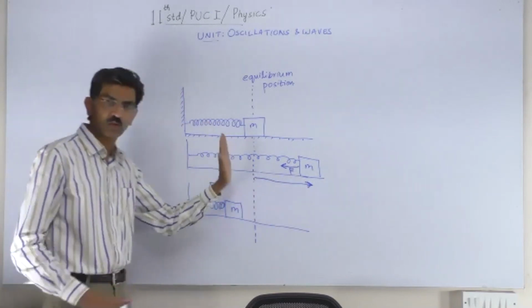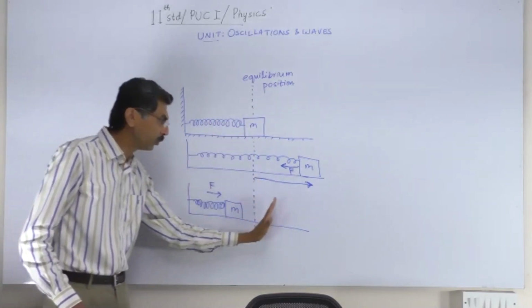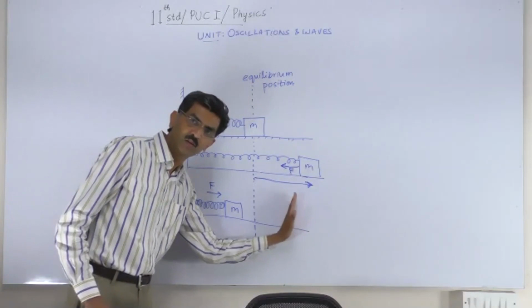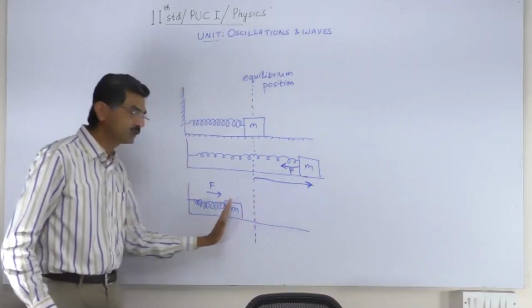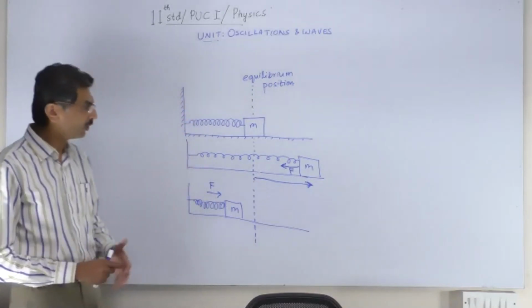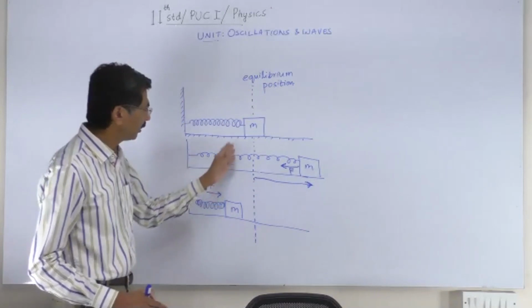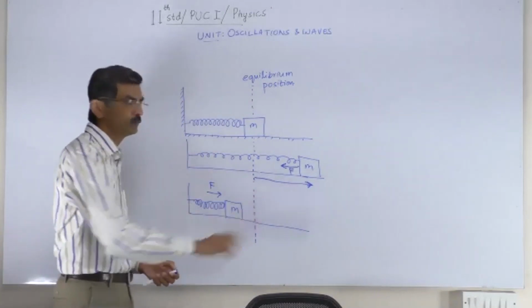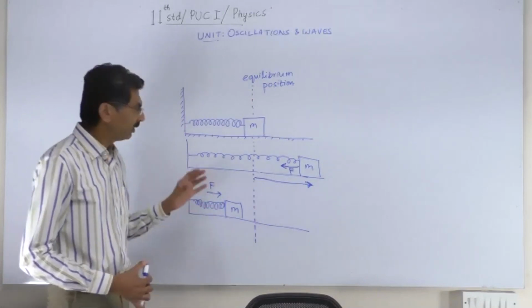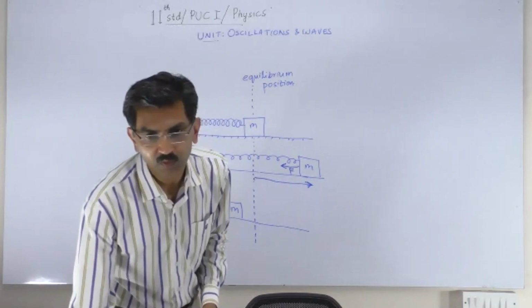The mean position or the central position is the equilibrium position. The mass goes to one end, turns around, comes back to this side, turns around and executes this periodic motion. Because this system is not losing any energy, there is no friction, this periodic movement will continue. Now, if you look at the definition, I'll put it up once again.